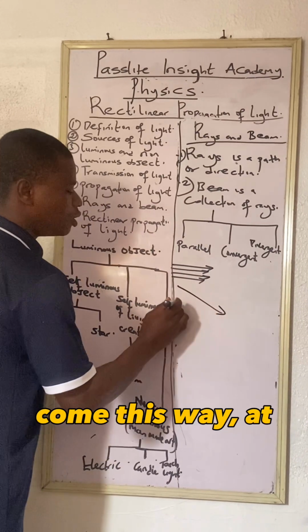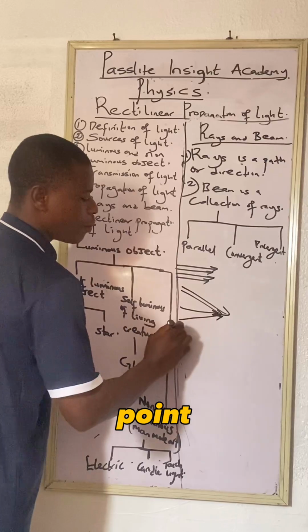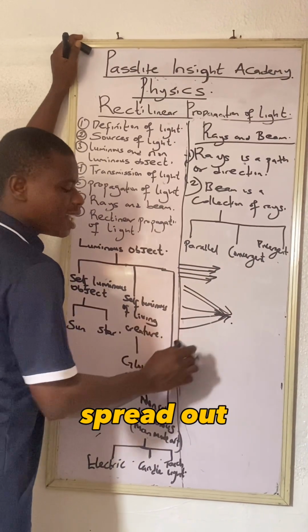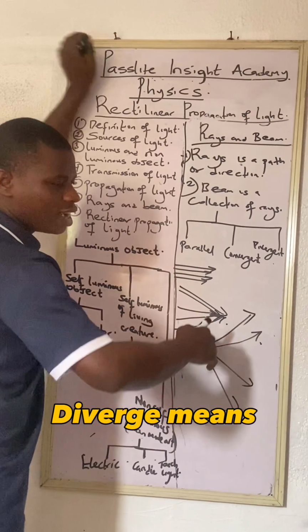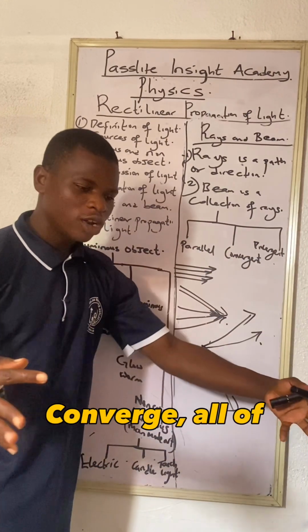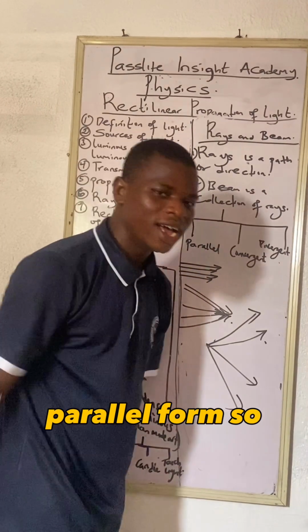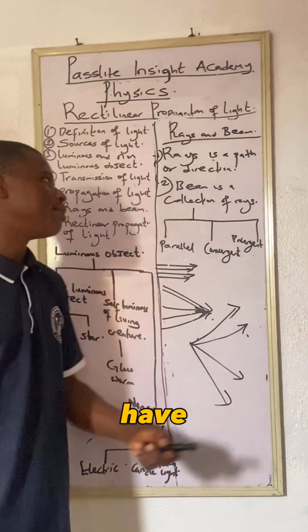So all of them come this way at a point. This is just a typical example. That is what we call converge. When you have a diverge, they spread out, spread out, spread out. Diverge means that they spread out. Converge, all of them come back to a source. When we have parallel, all of them move in a parallel form. So these are the three types of beams that we have.